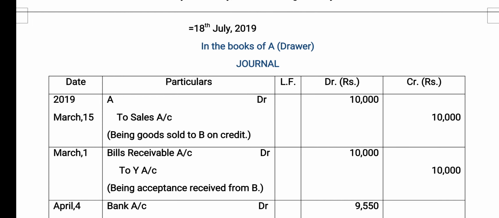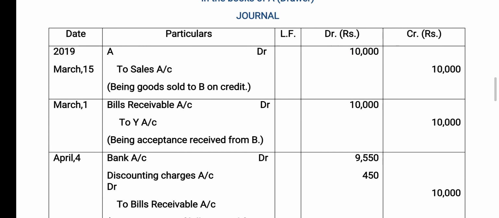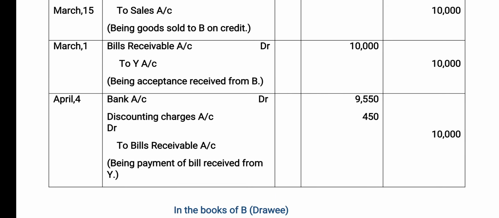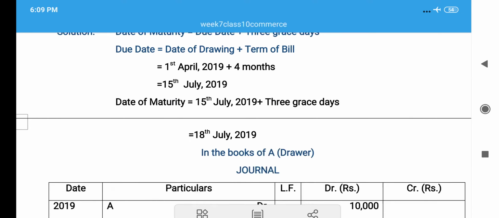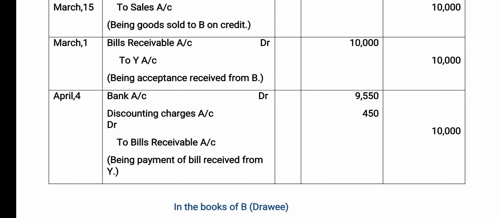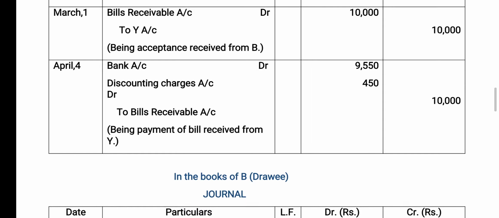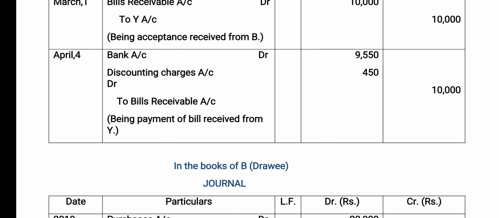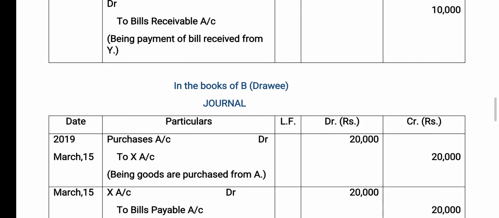Then the acceptance: bills receivable account debited to B account, being acceptance received from B. Then on the discounting date, bank account debited, discount charges account debited, to bills receivable account. Here the amounts will be 9,550 and 450, and it will become 10,000.